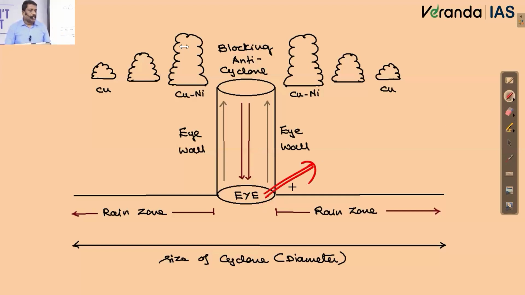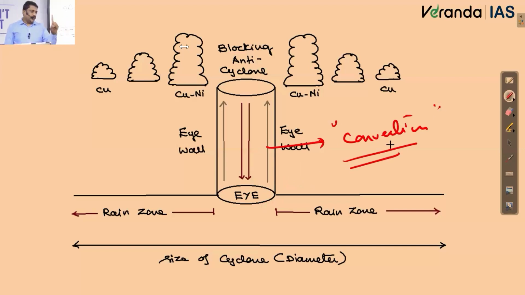We have taken one very important character of this eye. This eye is nearly devoid of any wind and precipitation. Somewhere we said it is known for the absolute calm condition that is prevailing. So no wind, no precipitation. Why there is no wind, if you ask me, it is all because of convection. I told you, at any given point of time, at any place, only one process will take place. Either convection will be taking place or advection will be taking place, right?